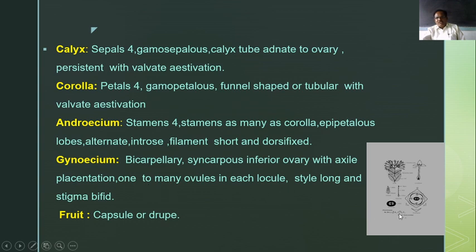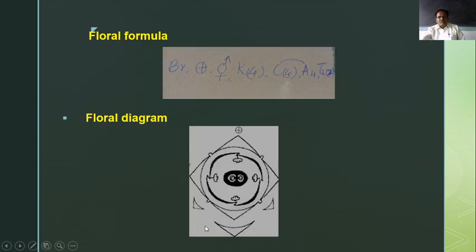One to many ovules in each locule. These are the ovules, one to many in each locule. Style long, and stigma is bifid. When we observe this stigma, it is bifid, and the fruit of this plant is the capsule type.